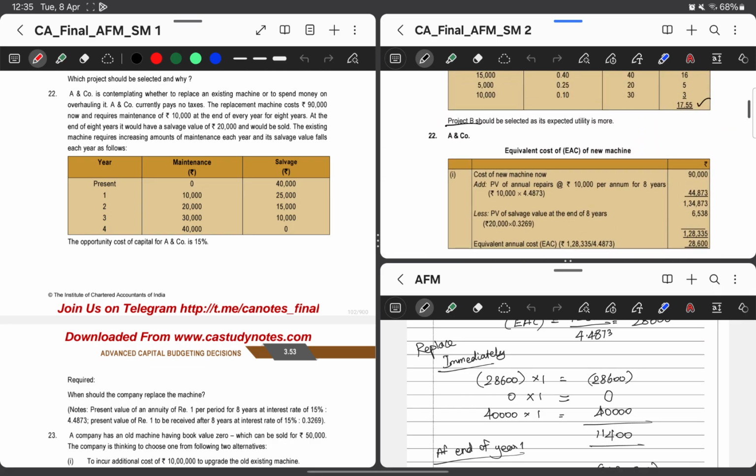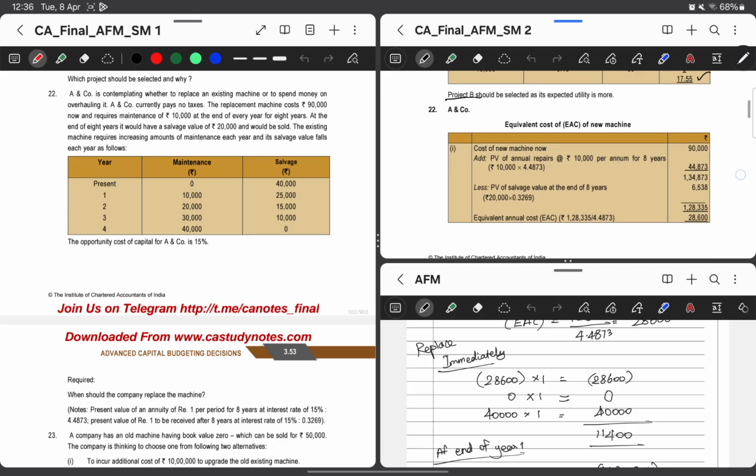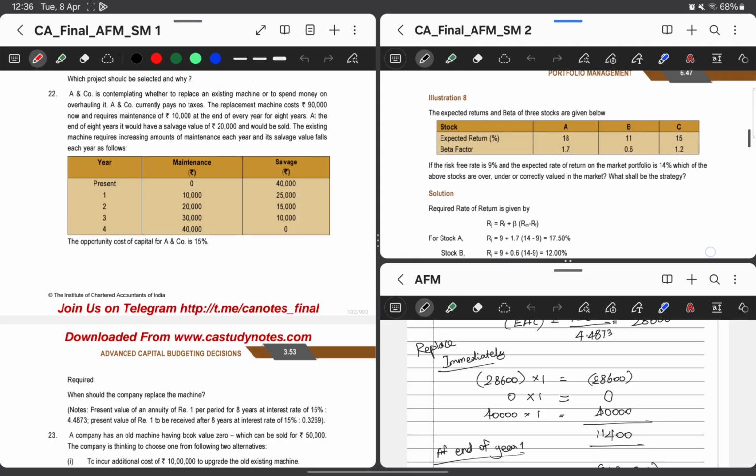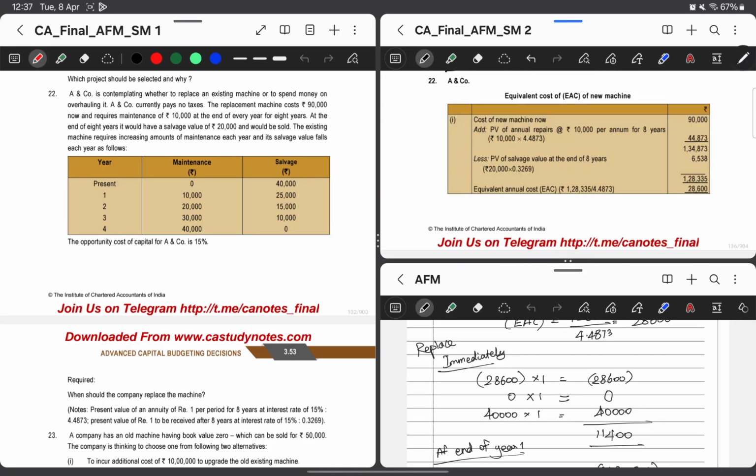Okay, going to the solution, they have given a present value of annuity factor for 8 years at 15%, and the present value of amount received after 8 years, which is the 8th year PV factor, also. If they have given it, then we should use this only. They have given 4 decimals, so we should also follow 4 decimals. So here the approach is simple. First we are finding out the equivalent cost of the new machinery,